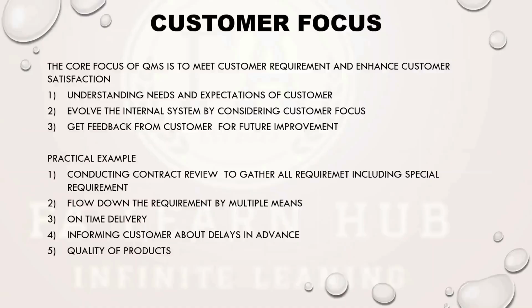Another way is we have to ensure on-time delivery. And if there is a delay, we have to inform the customer early. And we have to ensure the quality of the product. These are some of the ways we need to ensure customer focus in our organization. So that is the primary principle of a quality management system.